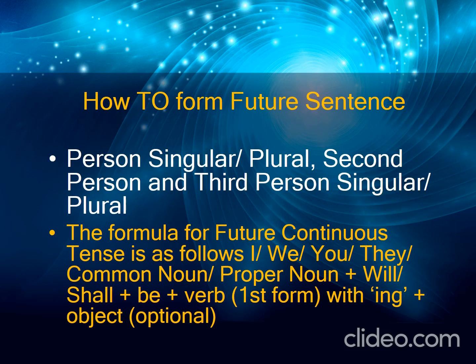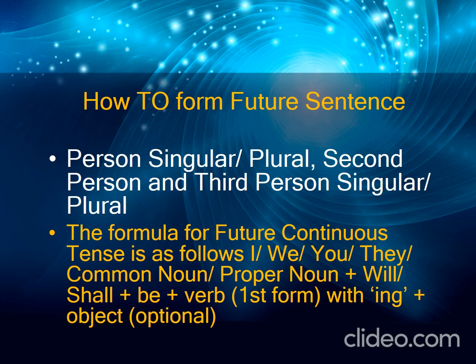Now how to form sentences of future continuous tense. How will we form one sentence of future continuous tense? If we talk about any person, whether it is singular or plural, or second person or third person plural, the formula of future continuous tense is as follows. Whatever is your subject, I, we, you, they, any common noun or proper noun, it is your subject.